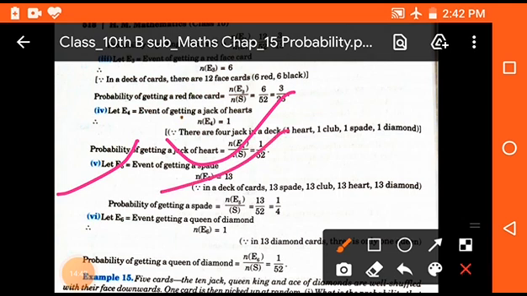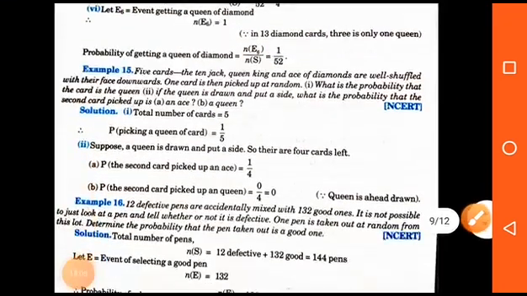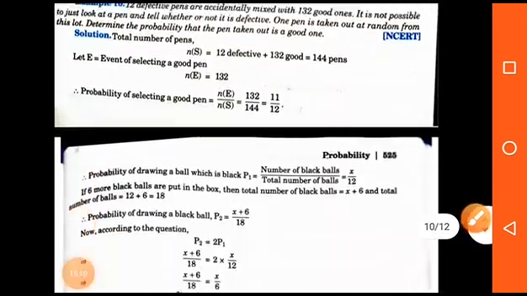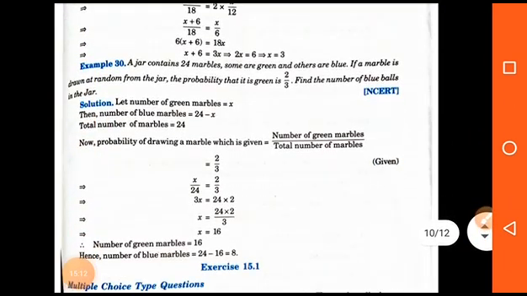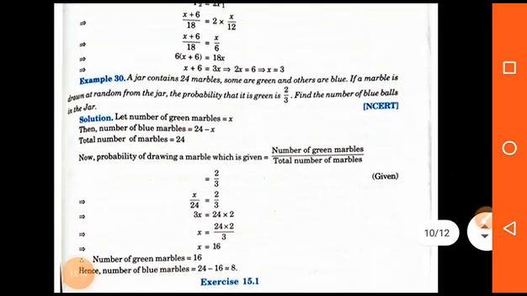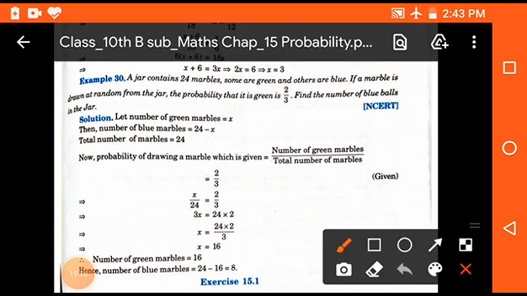Now the fifth one is E5, the event of getting a spade. 13 cards of spade are given in the 52 cards. So its probability will be 13 upon 52, that means 1 upon 4. And the last one is E6, the event of getting a queen of diamond. It will be 1, then the probability will be 1 upon 52. Clear? Okay students. So questions are very simple and you can easily solve the questions of this exercise and this chapter very well.